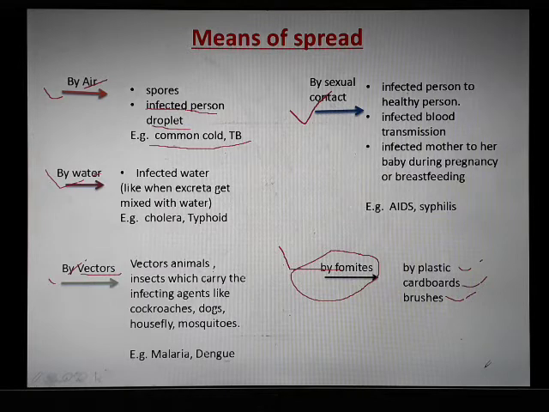Like if you see malaria. Now, when a mosquito bites you, this parasite goes to your liver, and then it infects your red blood cells. So there are different ways and different targets of different bacteria and viruses.